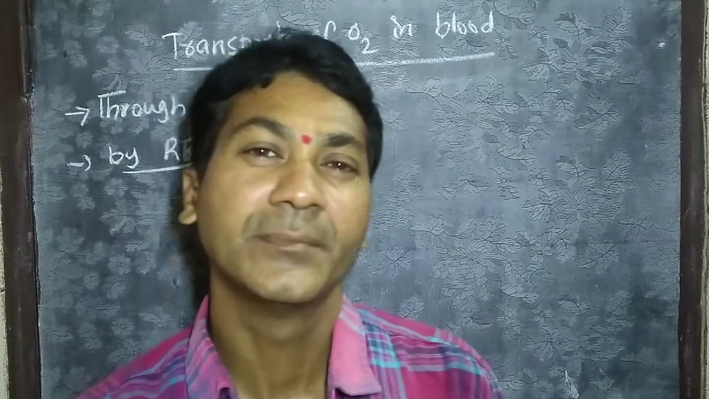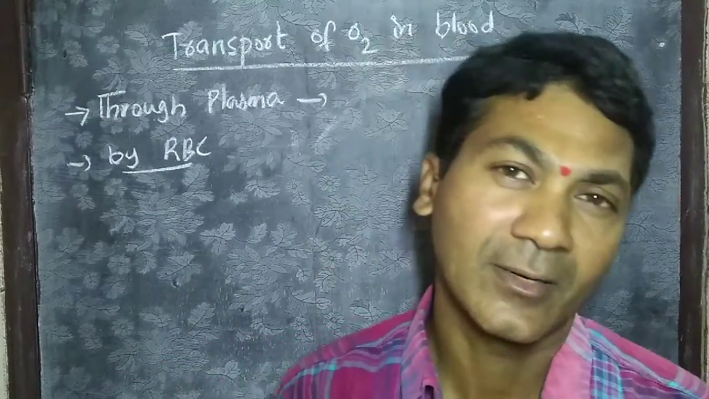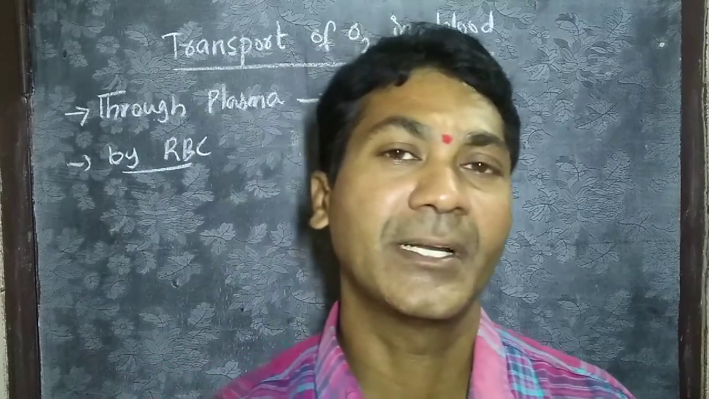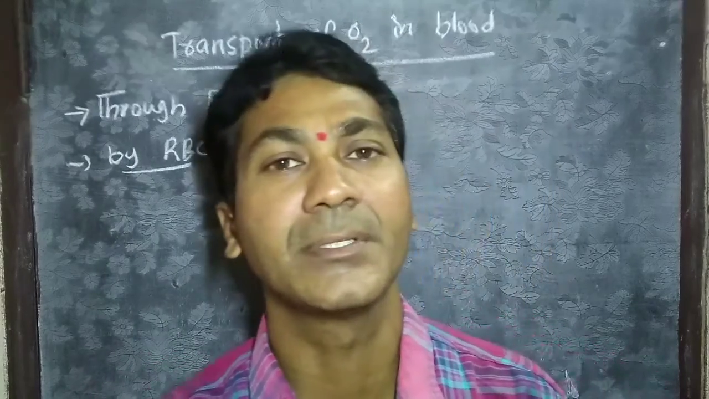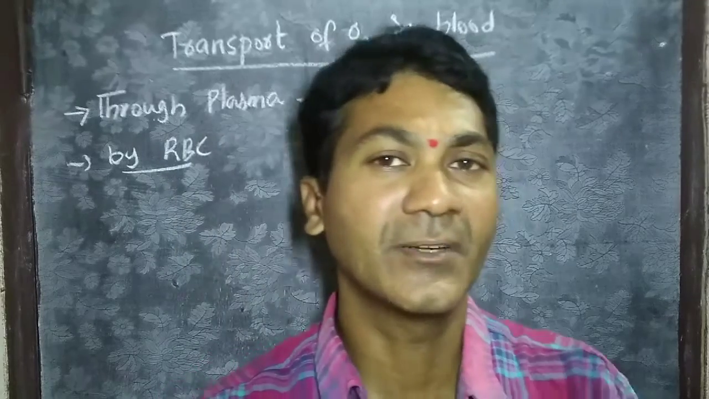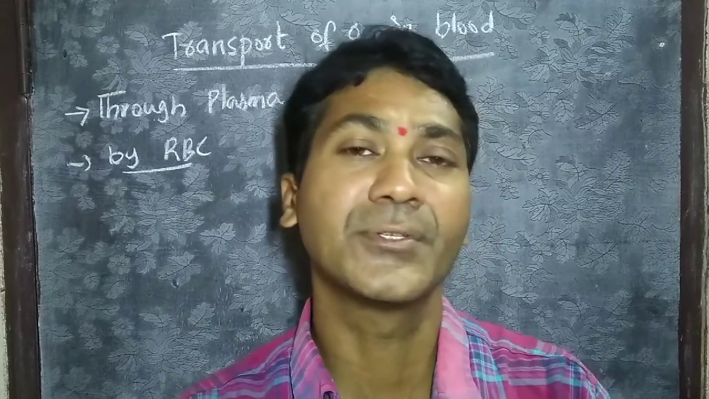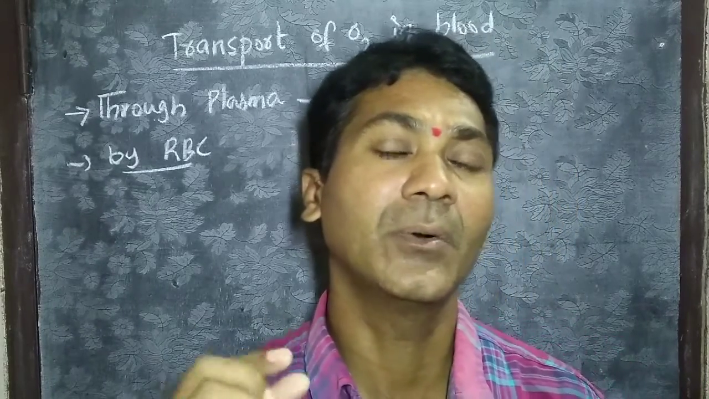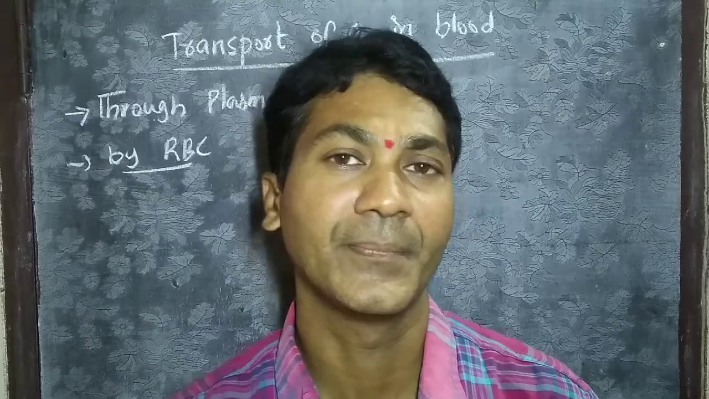Blood is a medium for transport of oxygen and carbon dioxide in our body, right? Oxygen is transported from lungs to tissues and carbon dioxide is transported from tissues to lungs, with the help of blood. Today I am going to explain how oxygen is transported in blood.